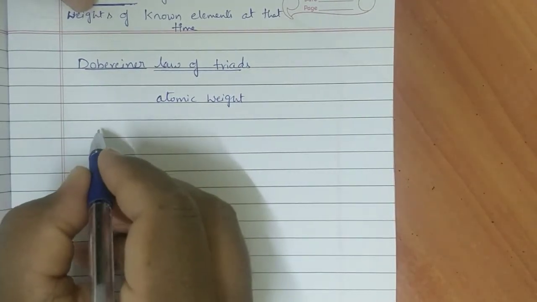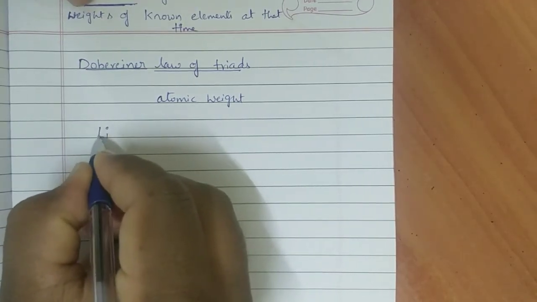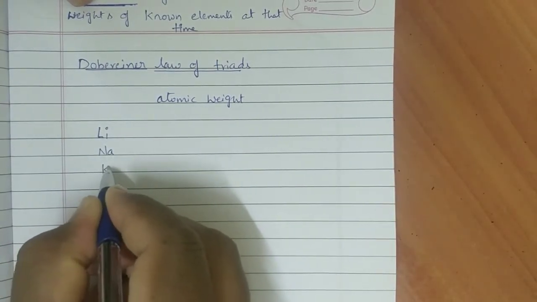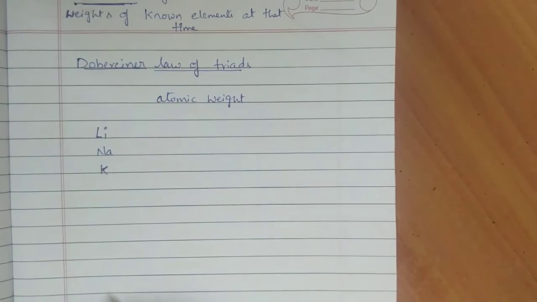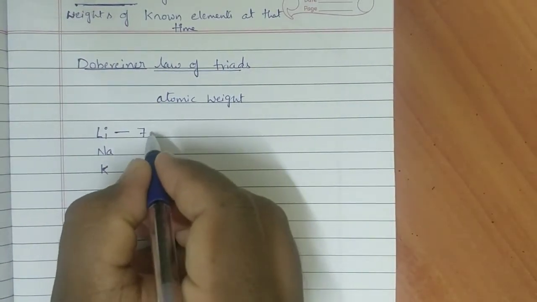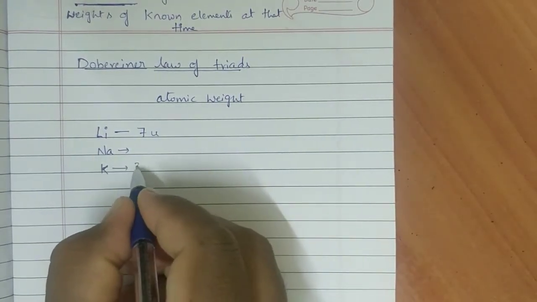Let us consider lithium, sodium and potassium. Lithium atomic weight is 7 units. Potassium atomic weight is 39 units.